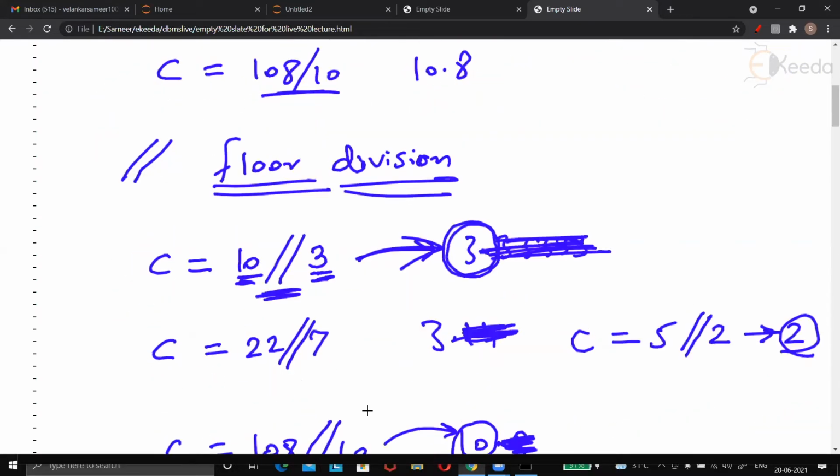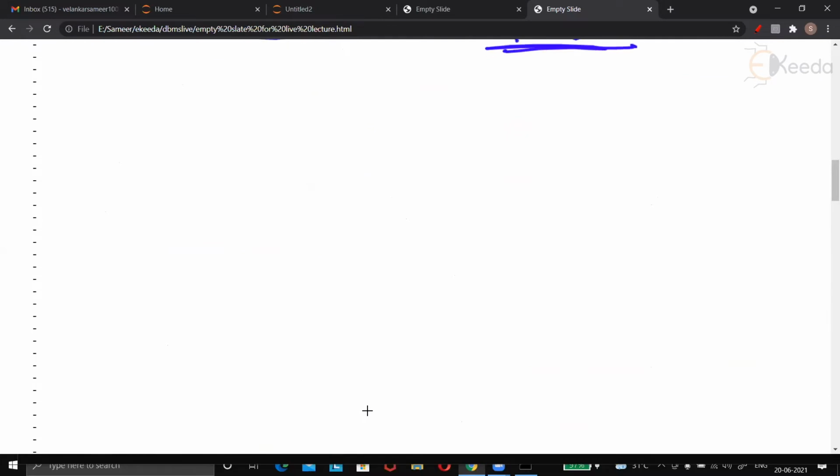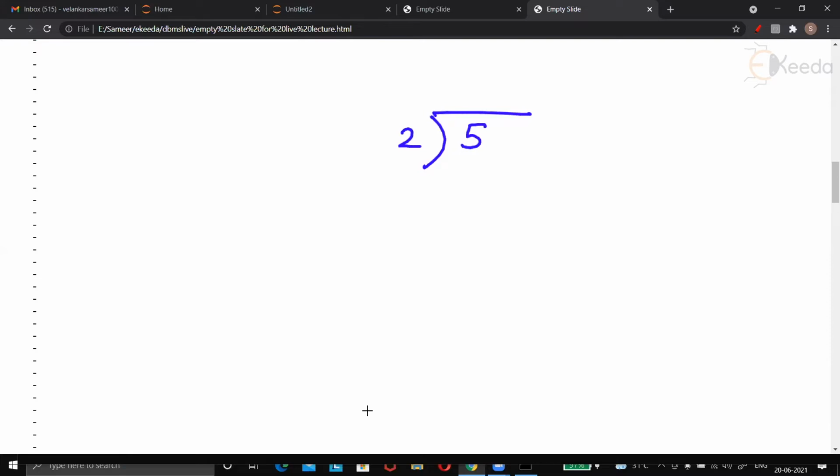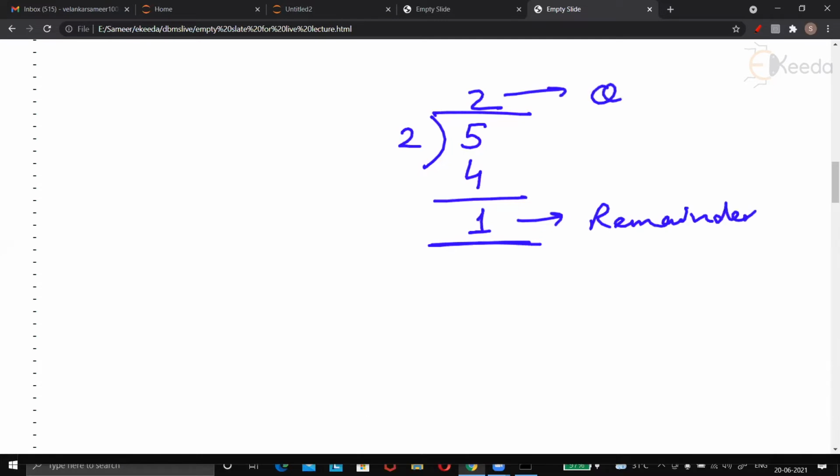Now, if I ask you a simple question, please excuse me for asking such a childish question: if you divide 5 with 2, what happens? You will say, sir, 2 2s are 4, 1. And you can stop division here and say this is the remainder. Then what is this? This is the quotient.